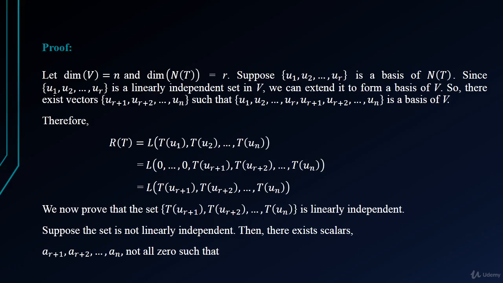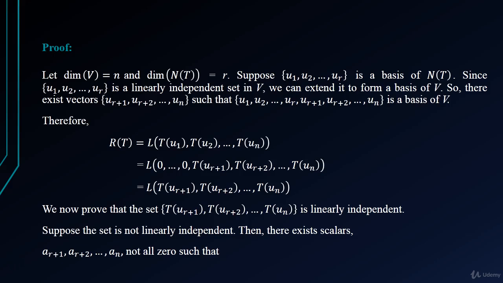Therefore, R(T) can be written as the span, that is L, of T(u1), T(u2) up to T(un), which can also be written as L of 0, up to 0, and T(u(r+1)), T(u(r+2)) up to T(un), because T(u1) up to T(ur) is equal to 0.